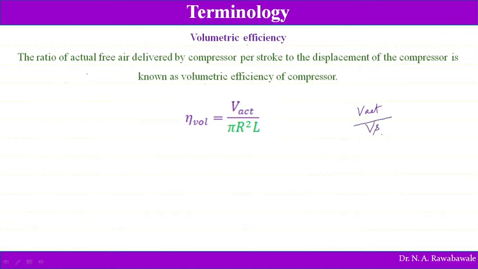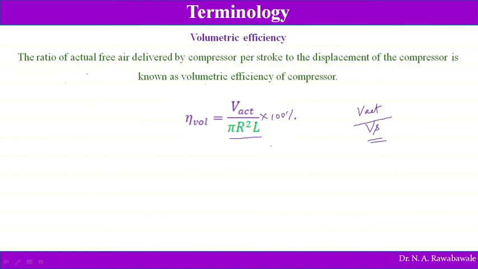So this is known as the volumetric efficiency. If both are in cubic meters per minute, then we can take the unit for both as cubic meters per minute. Or else, if we want to find it per stroke, the actual volume per stroke is V actual, and πr² L is the swept volume per stroke. So this is nothing but the volumetric efficiency of the compressor.